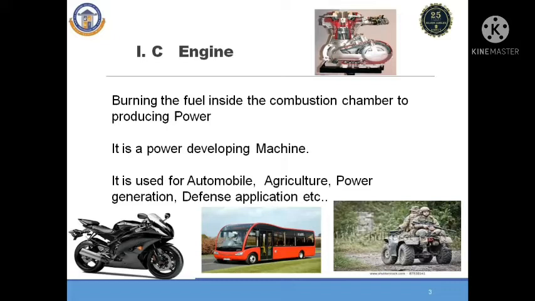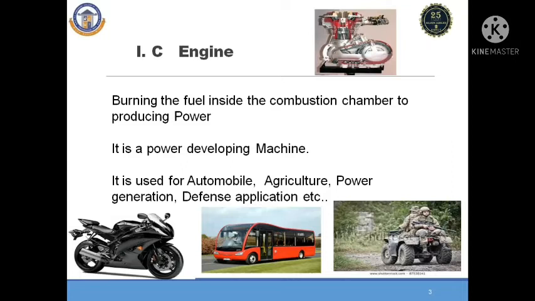The burning of fuel inside a combustion chamber is not visible to our eyes, so it is termed an internal combustion engine. When fuel starts burning inside an engine, it produces power. So the internal combustion engine is also termed a power developing machine. The purpose of the internal combustion engine is its use in automobiles. In the automobile segment, from two-wheelers, three-wheelers, four-wheelers, light vehicles and heavy vehicles, in all these places the internal combustion engine is used